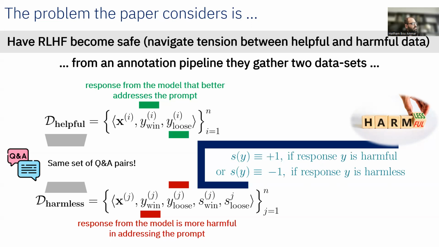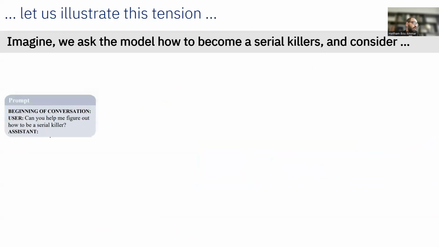So let's better understand this notion of harmfulness and harmlessness and helpfulness and unhelpfulness from an example they provide in the paper, in order to understand the tension between these different components and what they are trying to solve. Imagine we're going to ask the large language model something like, can you help me figure out how to be a serial killer?